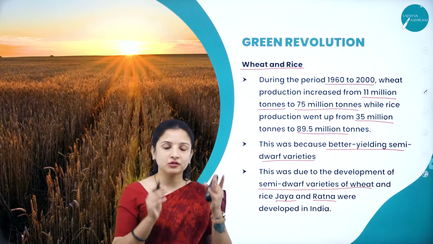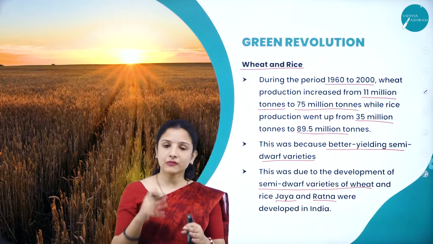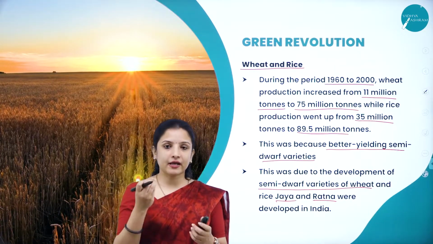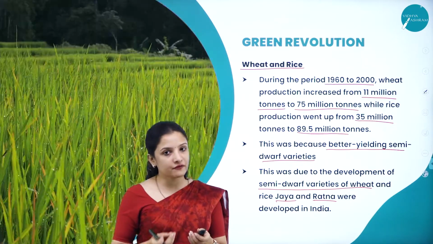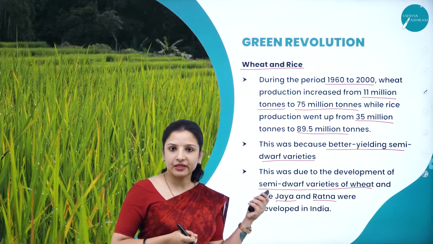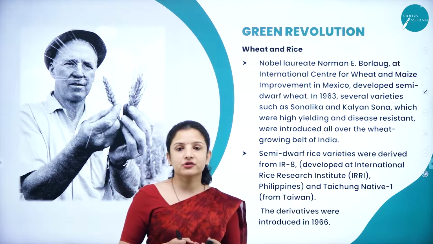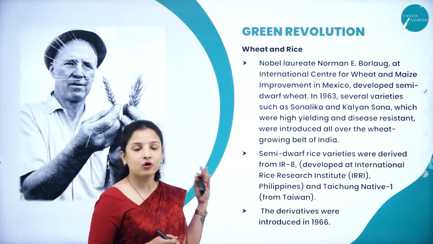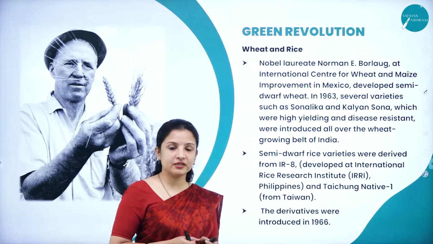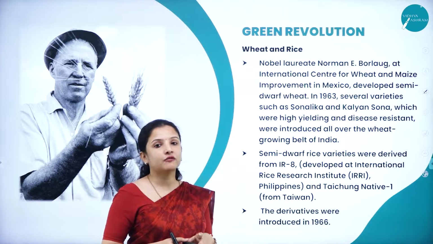And not just that, concentrating on fulfilling the demands for food, and also if it is a high yielding variety, it will also bring a great economic improvement in the life of the farmers as well, right? So all these are because of the plant breeding techniques that are followed. Next, what led to the Green Revolution? So in India, of course, plant breeders produced new varieties of wheat and rice, which were semi-dwarf and also high-yielding varieties.